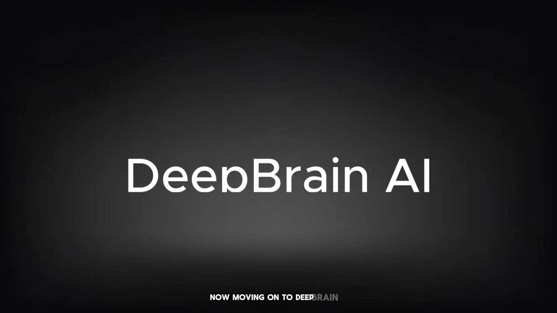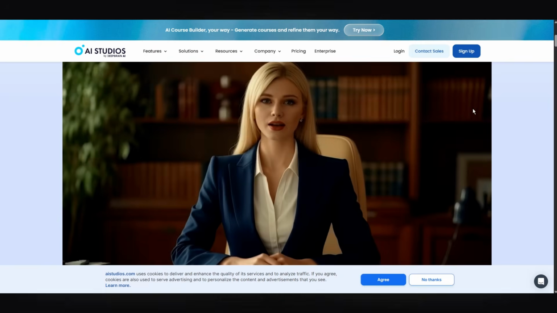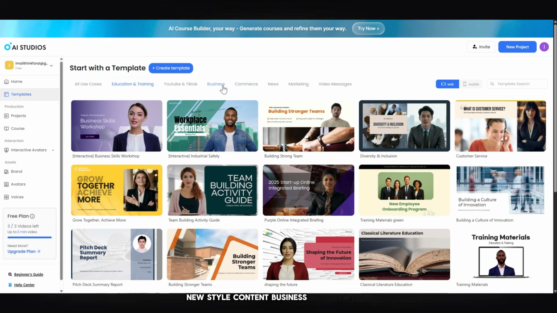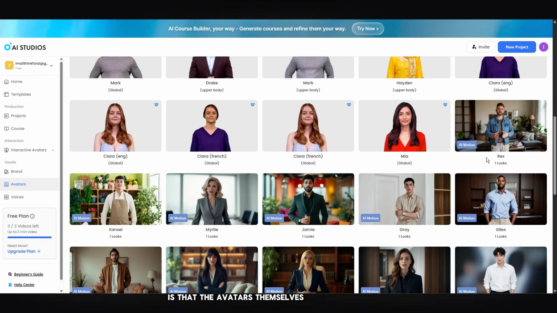Now moving on to Deepbrain AI. Deepbrain AI has become quite popular recently because some of their avatars actually look very realistic in controlled environments. The platform works especially well for news-style content, business presentations, and AI broadcasting. One thing I liked is that the avatars themselves look professional.